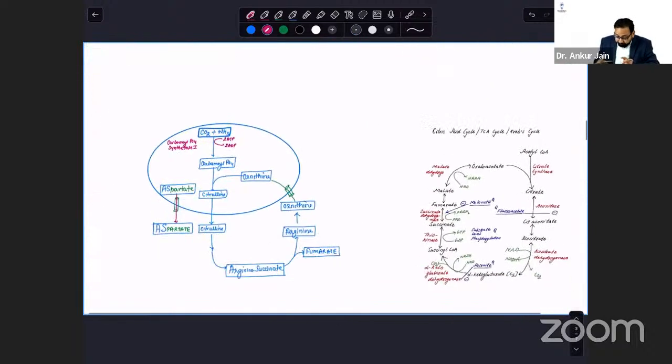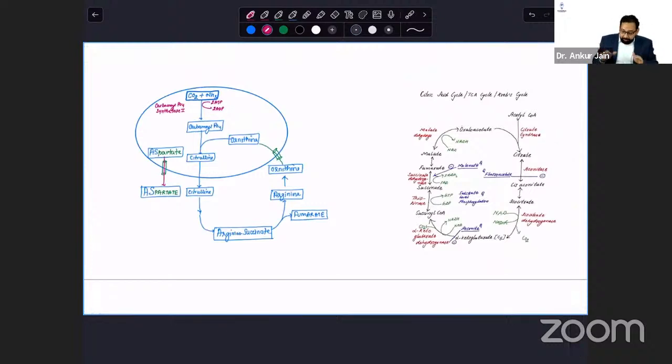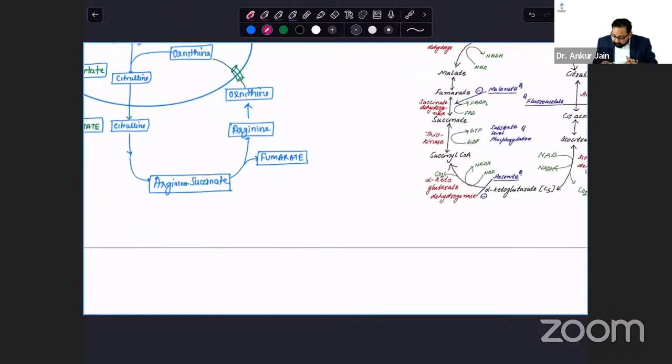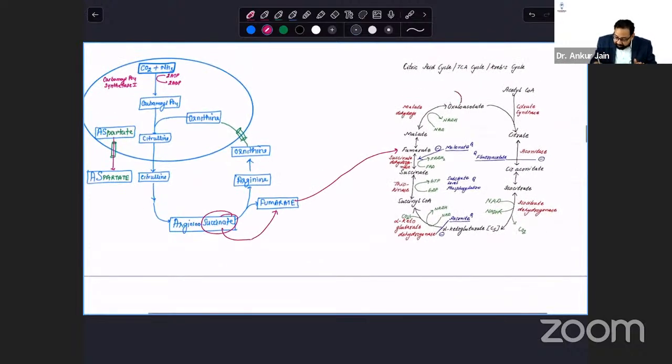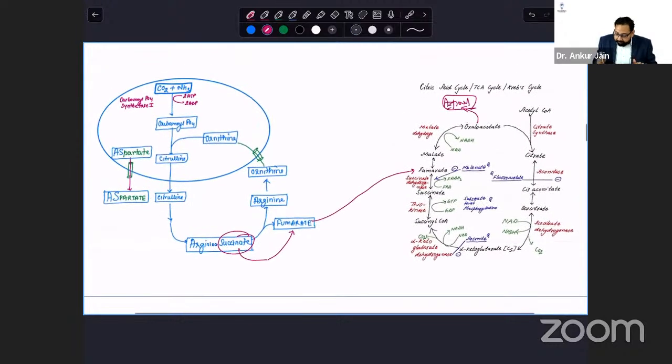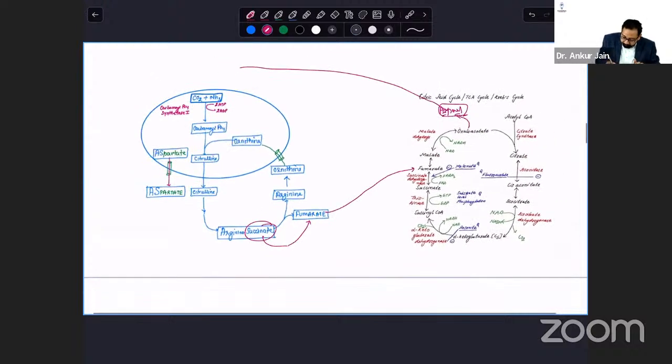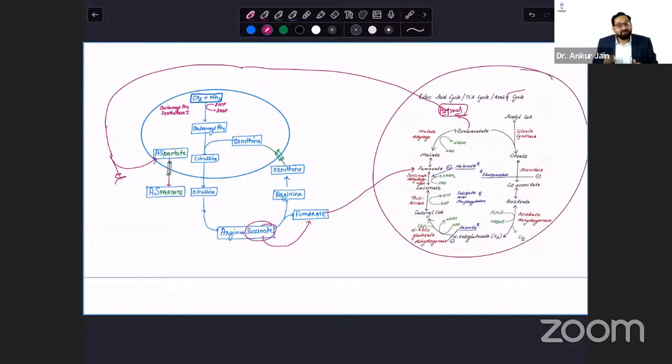Now, interrelation, I have already explained that this argininosuccinate is converted to fumarate, and this fumarate enters the Krebs cycle, and this oxaloacetate is converted to aspartate, and this aspartate goes, yes, I will draw here, because the Krebs cycle is occurring in mitochondria.